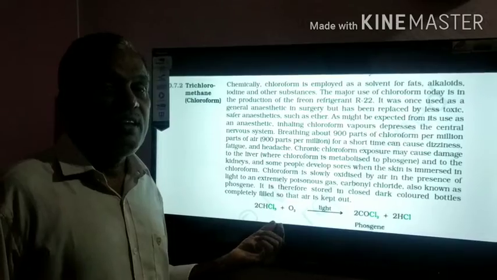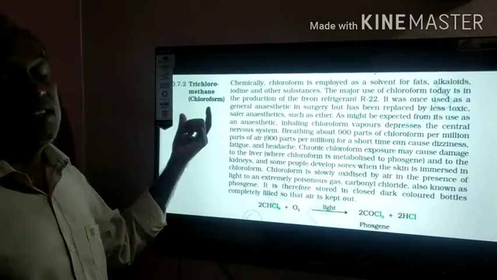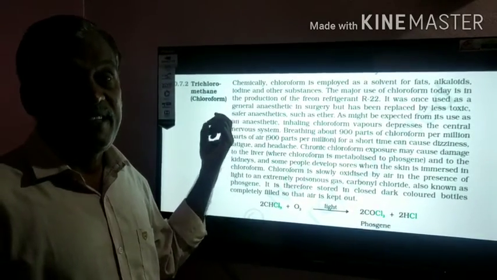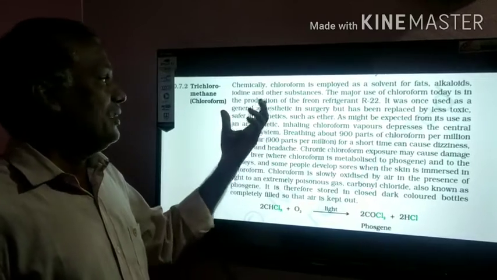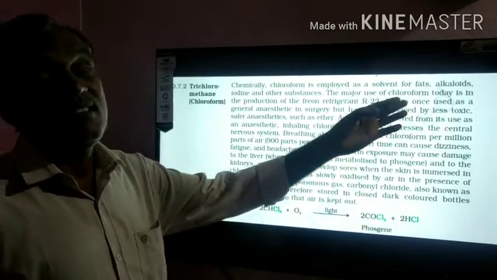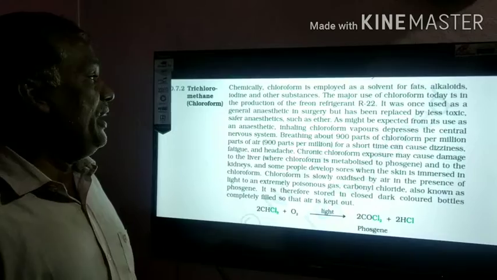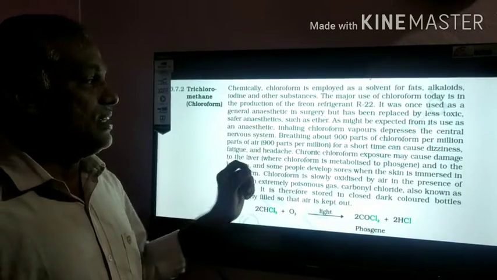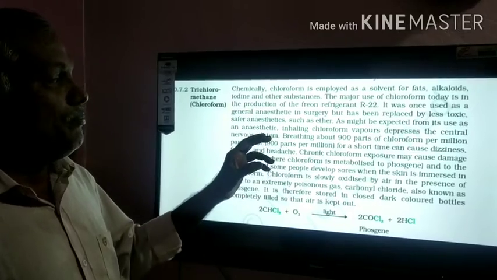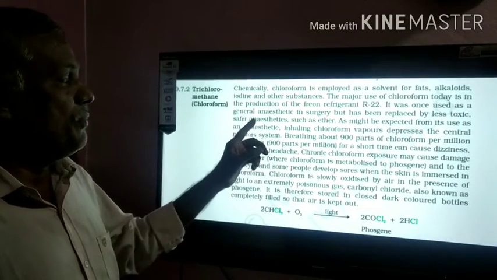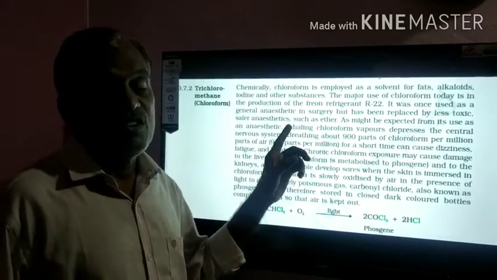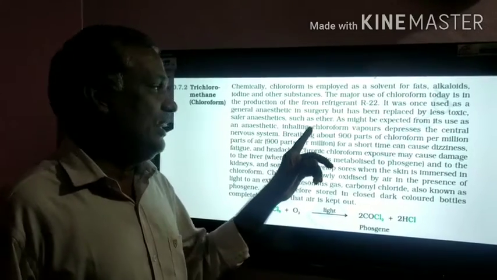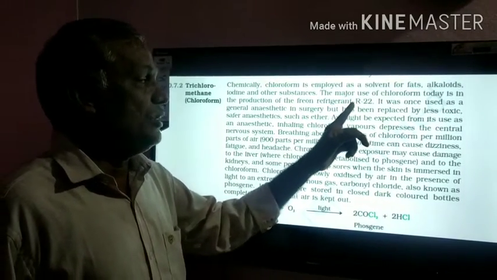After dichloromethane, let us see trichloromethane, which is also called chloroform, CHCl3. It is employed as a solvent for fats, alkaloids and iodine in tincture of iodine and some other substances. The major use of chloroform is the production of freon, the refrigerant gas we use in refrigerators, freon refrigerant R22.